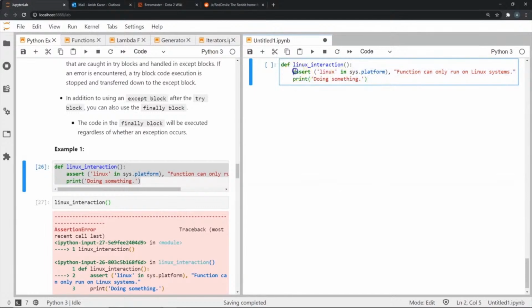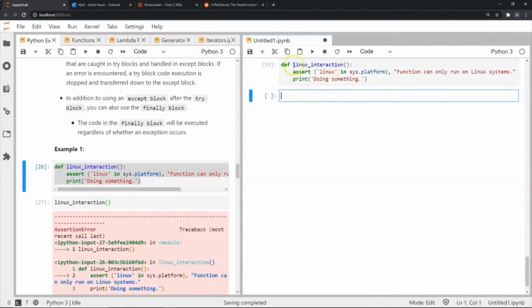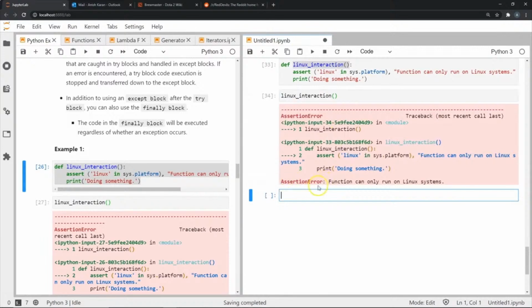So you could look at it like this: when I call this function, it will first check this assert statement. In case something goes wrong and we get an assertion error, then we do not move on to this line, so we only get this printed. But if this assert statement passes, then we move on to this line and get the print, doing something. Now I'm going to call this function here. As you can see, I get an assertion error because obviously this is a Windows system and not a Linux system, and I get this message.